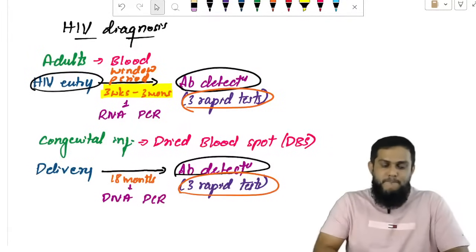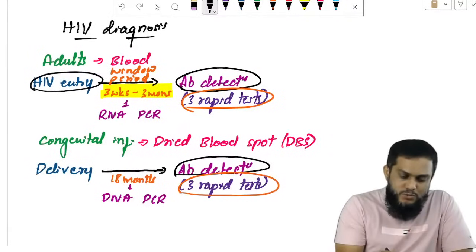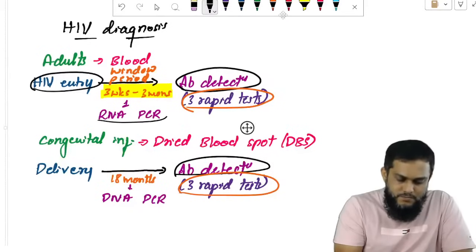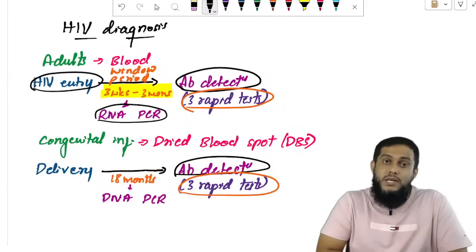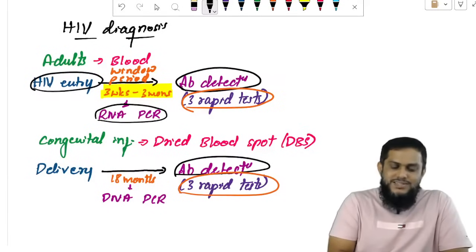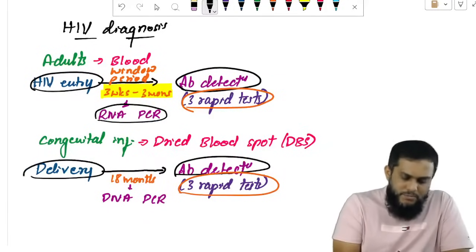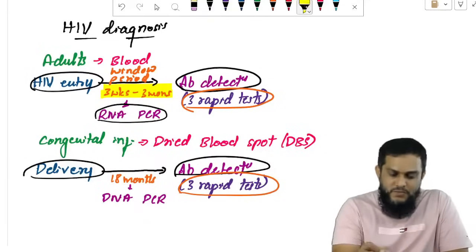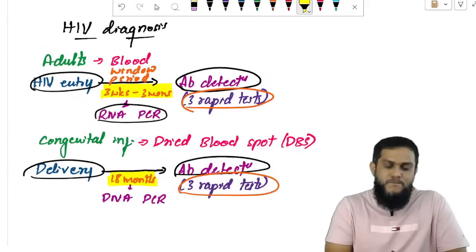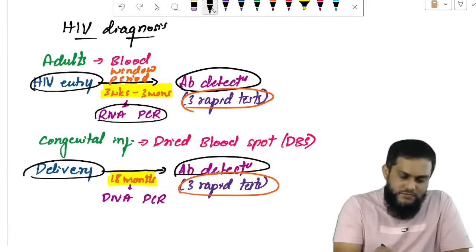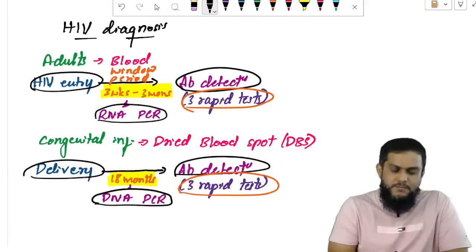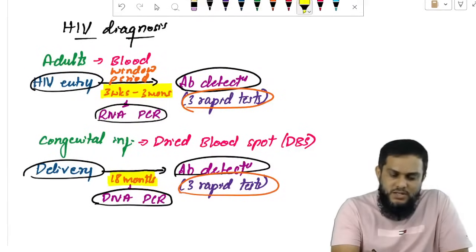That is window period. And in window period, you have to diagnose by PCR, RNA PCR. If you talk about congenital infection, from the delivery of the baby, it takes 18 months to detect antibody. Within 18 months, a DNA PCR.